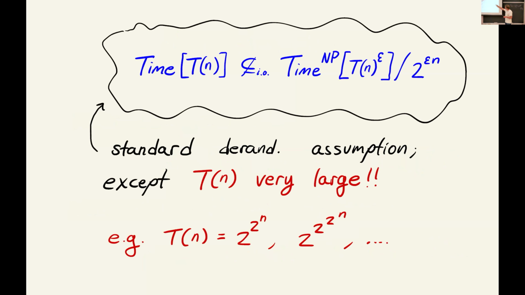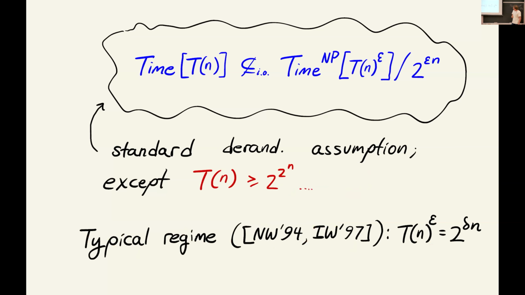But the main distinction for us is that we're going to need to make these assumptions when the time bound t is very, very large. So all our main results start to kick in when we have it doubly exponential, and then we're going to get stronger results if we assume it for triply, quadruply exponential, et cetera. So this is the non-standardness of our assumption, that we need to push the time bound larger.